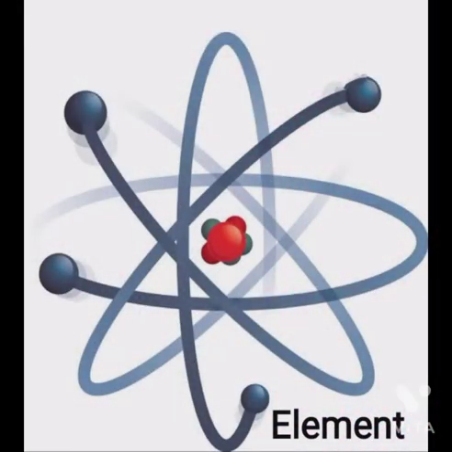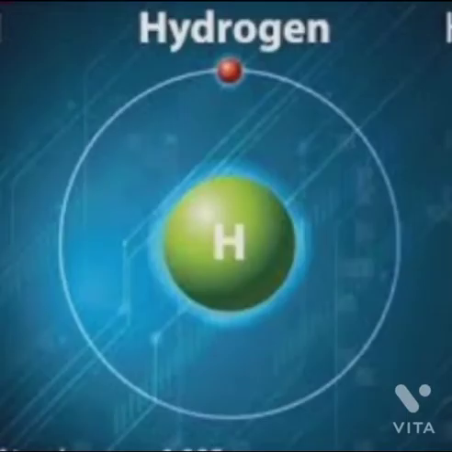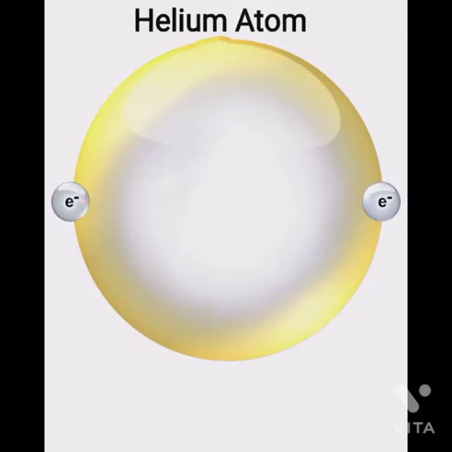An element is a pure substance made up of only one kind of atoms that cannot be converted into anything simpler than itself by any physical or chemical process. These elements were formed during the Big Bang. The first element to be formed was hydrogen, followed by helium.